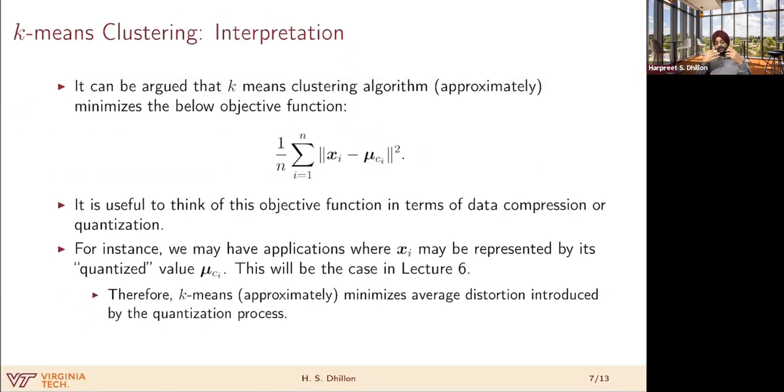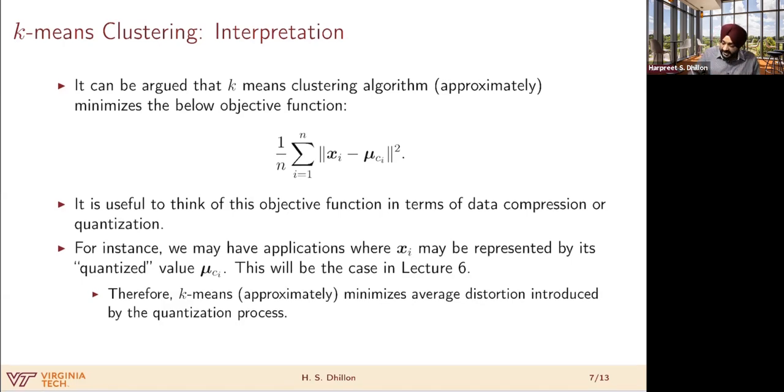Now, it is useful to actually think of this objective function in terms of, say, data compression or quantization. What do I mean by that? And this will also be extremely relevant for lecture 6. So in these types of data compression or quantization applications, let's say this is your cluster, and these are your points xi. And let's say that these are all assigned to this cluster center, which is a square.